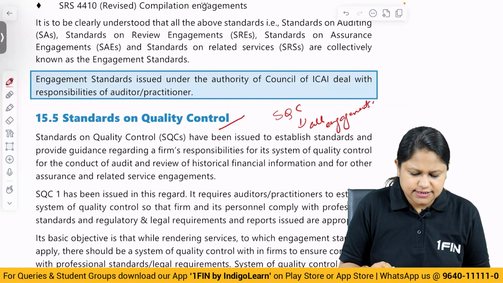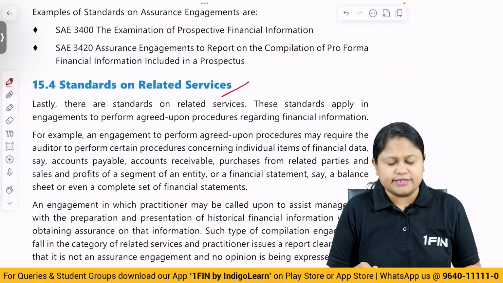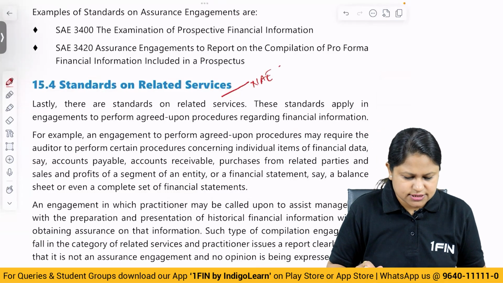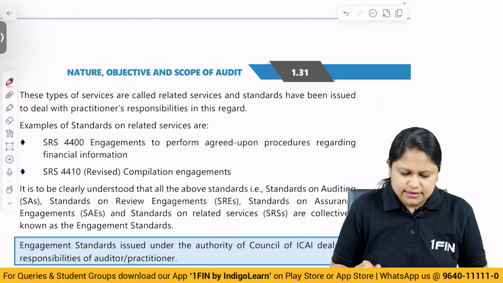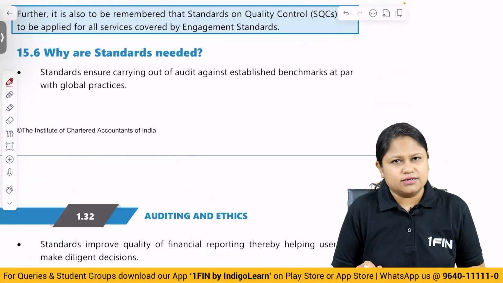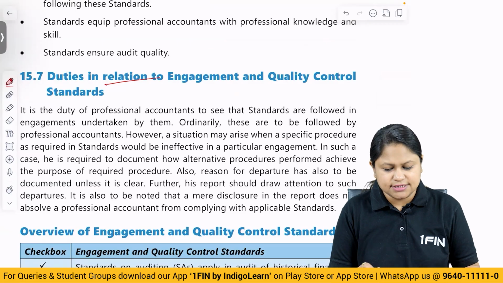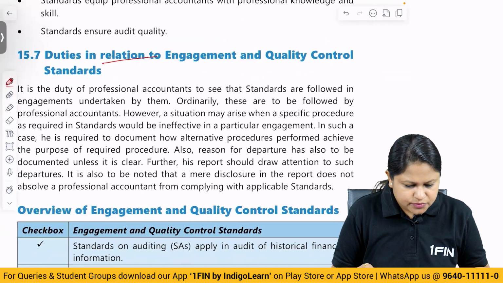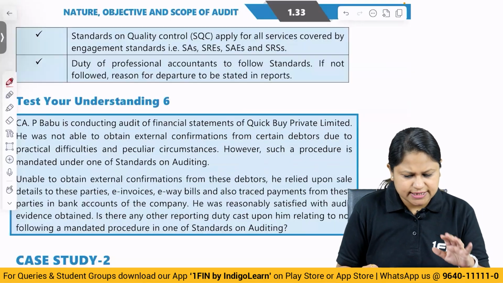Okay, and this is non-assurance engagement, and the other all are assurance where you either give reasonable or limited assurance. Why are standards required? For uniformity and all that. Then duties in relation to engagement, all partners are required to perform these. You are required to perform them as per the standards as well as quality control standards. Okay. Then we have the test your understanding, 6th one. You have seen everything has been covered.